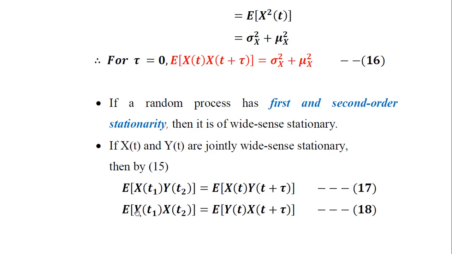Likewise, for y of t1 and x of t2, its expectation is equal to E of y of t, x of t plus tau here. So therefore, the order of occurrence of the random processes or their time instants can also be interchanged to maintain the same concept here. So if a random process has first and second order stationarity, then we call such a random process to have the characteristic feature of wide sense stationarity.